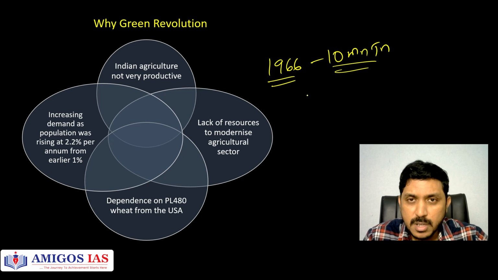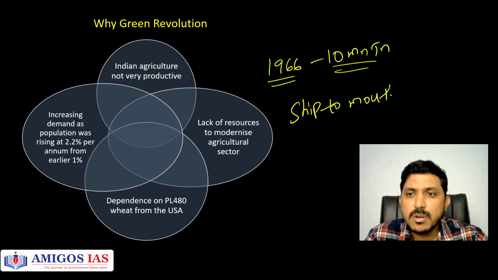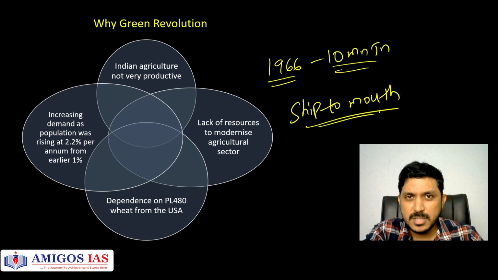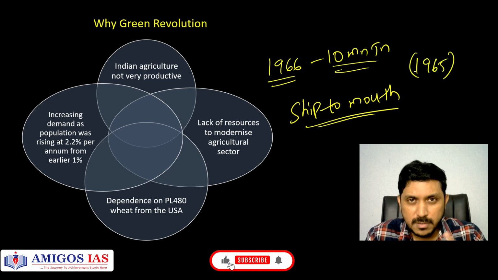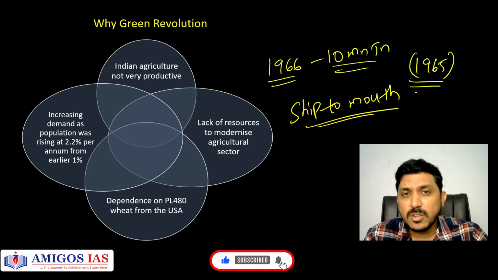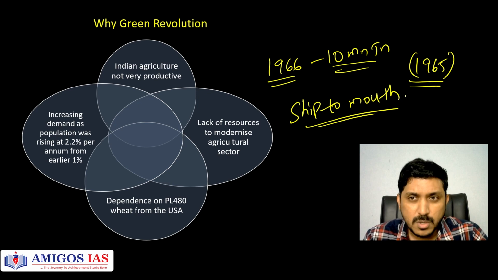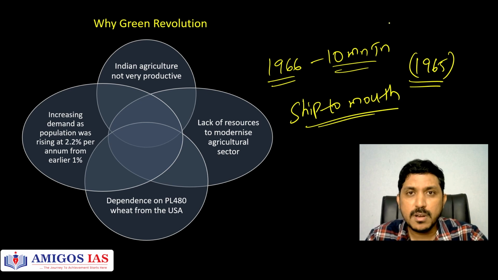And before that, of course, Lal Bahadur Shastri also gave an important call. India was living in a kind of economy which was called a ship to mouth economy. What does ship to mouth mean? From these ships, the packages will be coming in containers, and directly it will go to our mouth. India was described as a ship to mouth economy. And Lal Bahadur Shastri once remarked to Indians during the time the Pakistan war was going on, right? He made one famous statement. He asked Indians that on Mondays, please don't eat anything, we have less food. So all these things prompted India to go for the Green Revolution.